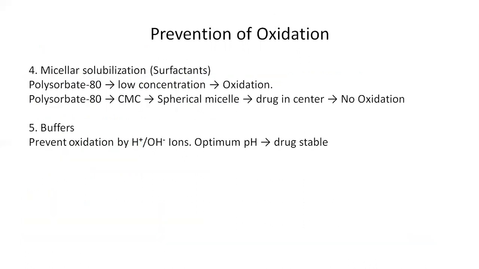Next is micellar solubilization, or the addition of surfactants. When any surfactant is added up to its CMC level, it starts to form micelles. Micelles are basically aggregates of molecules in a colloidal solution, like those formed by detergents. And surfactants are surface active agents which have both polar and non-polar groups.